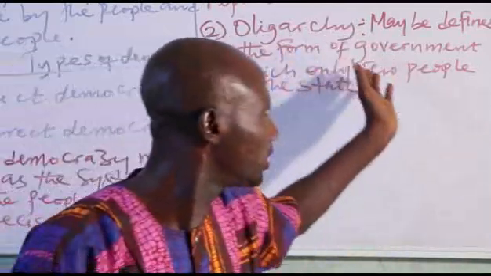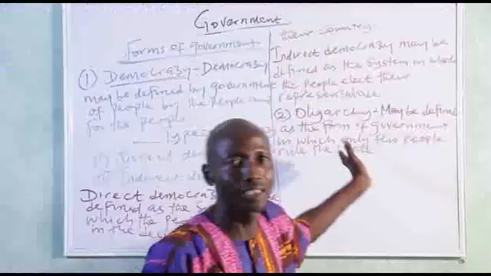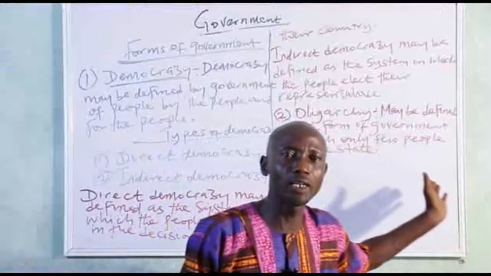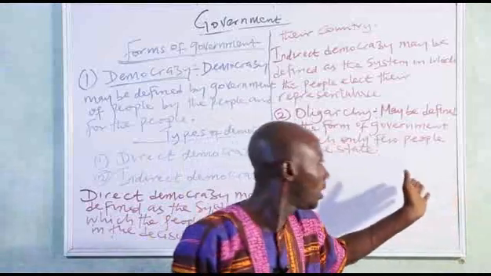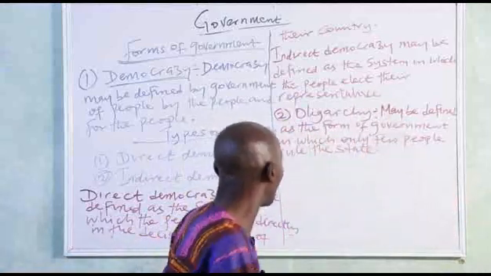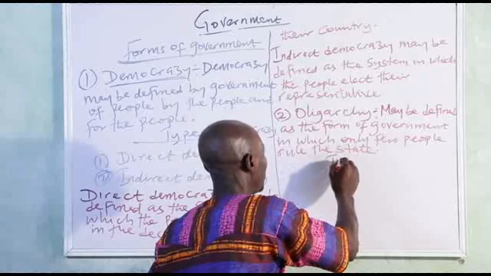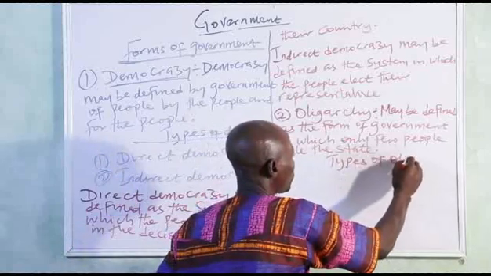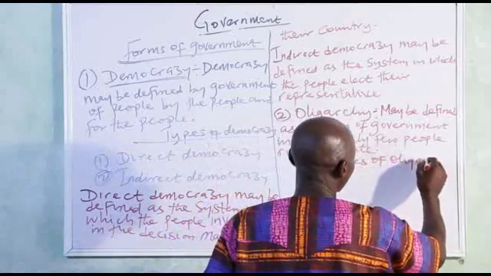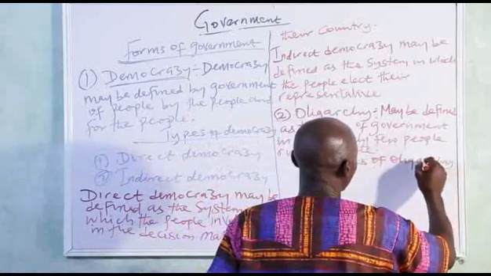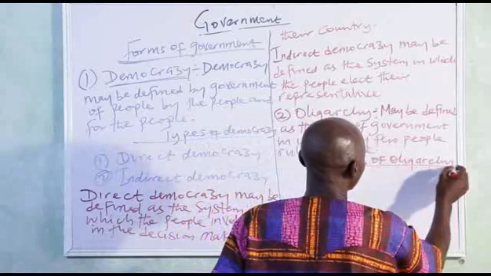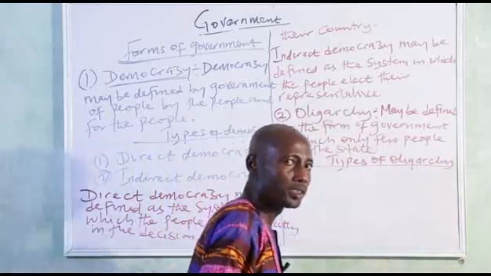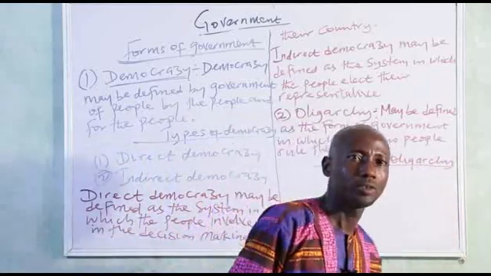Then, let me now proceed by telling you the types of oligarchy that we have. Let me quickly mention the types of oligarchy before I write them on board.